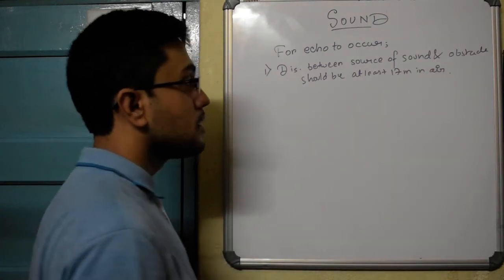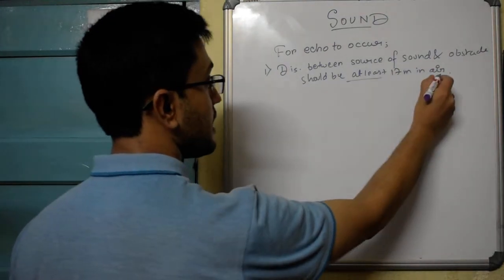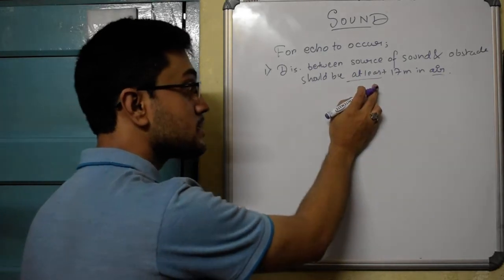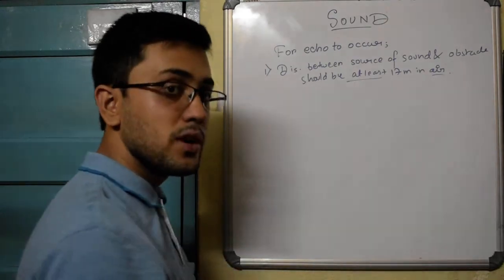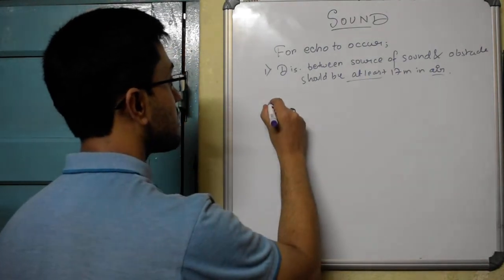Alright, "at least" and "air" are keywords. Why is "at least" a keyword? Because it can be greater than 17 meters. And air is a keyword because in different mediums this distance is different.